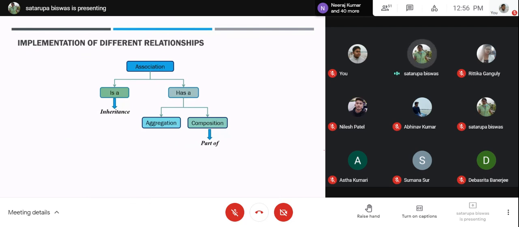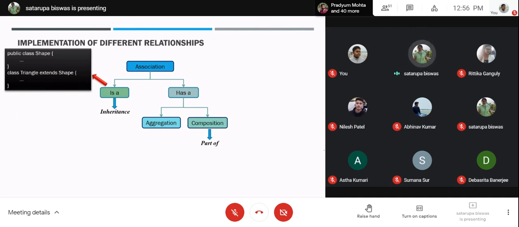And the last thing for today is the implementation of different relationships. These things are already known to you; I'm just recapitulating. The is-a relationship is implemented using inheritance. So, triangle is a shape. All the properties of the shape are going to be incorporated inside the triangle itself, and we are going to add some extra features to make it a proper triangle.